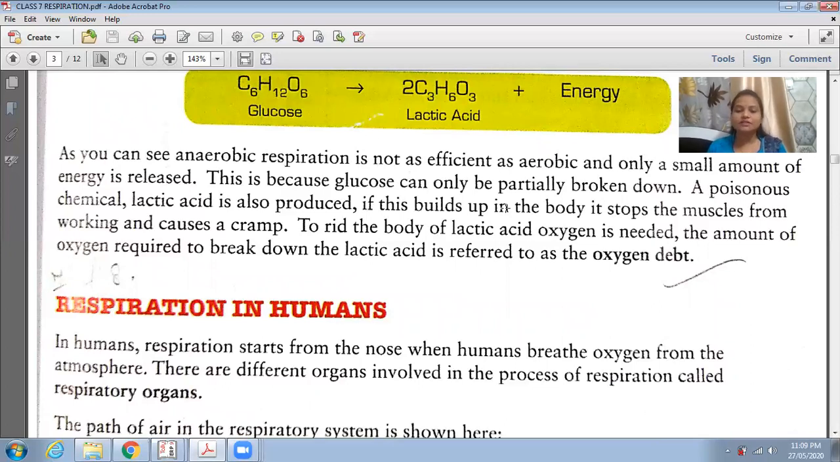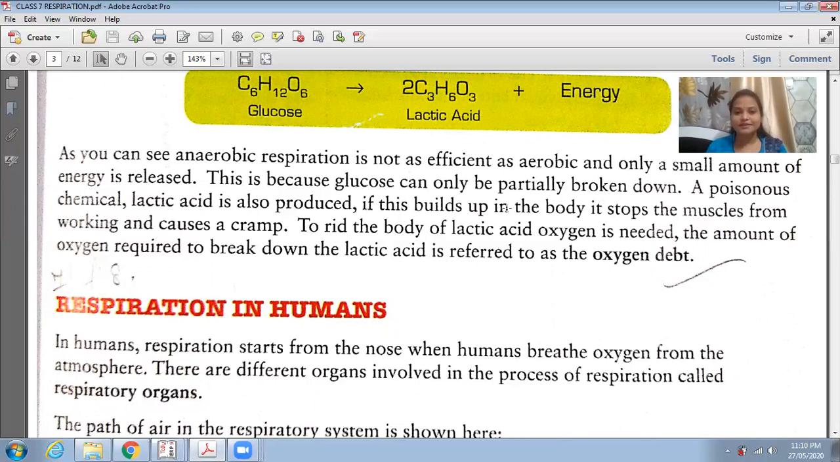So what is oxygen debt? The amount of oxygen which is needed to break the lactic acid into small components is known as oxygen debt. So that is why oxygen is very important for our body. Okay, students, I hope you all are clear with this.